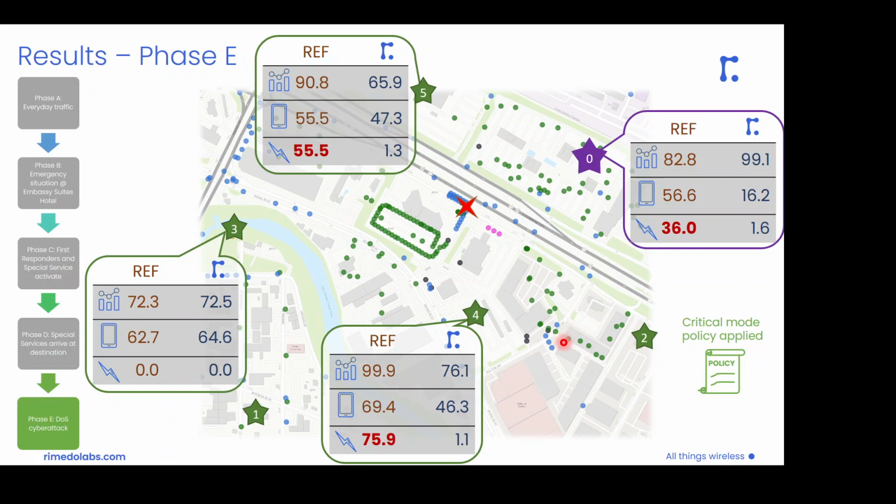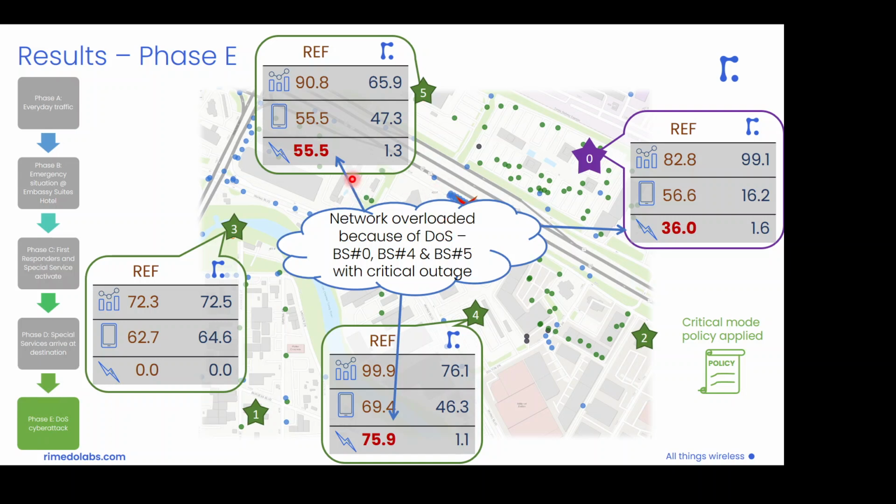The difference in performance becomes even more visible when we move to phase E, the phase of the cyber attack launched here by one of the first responders. In such a case, we see that for the reference network the situation becomes unacceptable. The network is, we can say, no longer operational, because for the 3 central base stations, so macro base station number 0 and base stations number 4 and 5, the situation becomes critical. We have over 90% load, even over 99%.